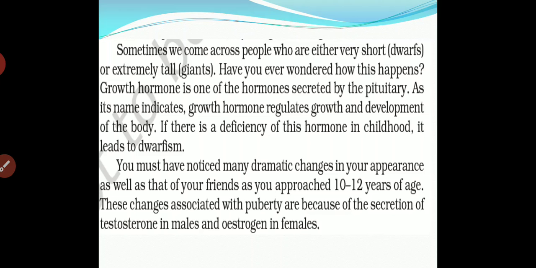Okay, in many of the people we are saying that they are very small and tall, like a giant. Okay, why can this situation be seen? Because growth hormone is one of the important hormones secreted by the pituitary gland. As its name indicates, growth hormones regulate growth and development. They work for the growth and development of the body. If there is a deficiency of these hormones in childhood, it leads to dwarfism. If the growth hormones are in a limited form, then the child will be dwarfed and short.